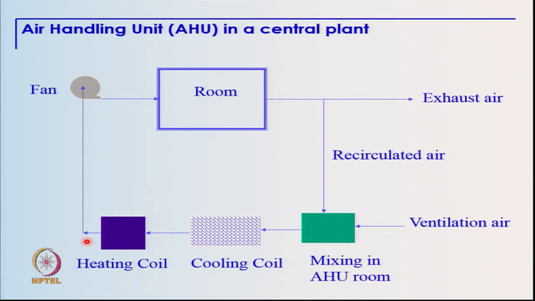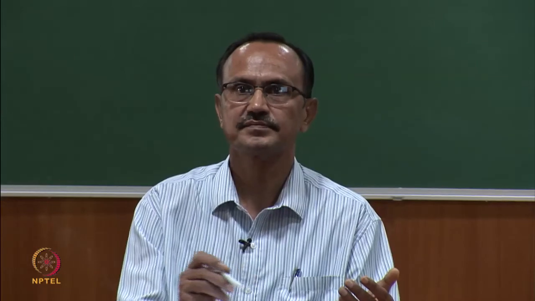Now, let us look at a central plant. In a central plant, cooling, the chilled water is being generated, and this chilled water is circulated in the cooling coil here for the purpose of cooling and dehumidification. When there is a need for heating, we have a heating coil through which we can circulate hot water, and we may be having a provision for humidification by spraying water or by injecting steam, which is not shown on this particular slide.